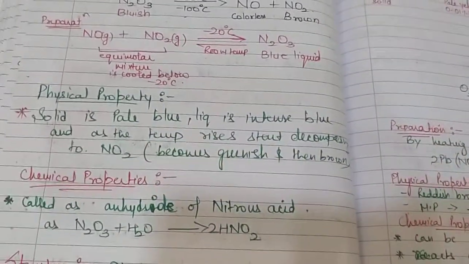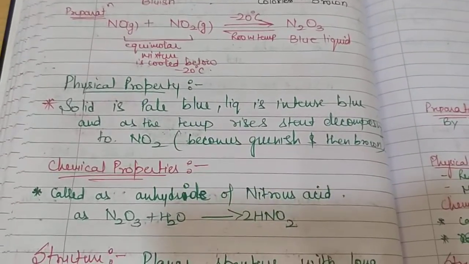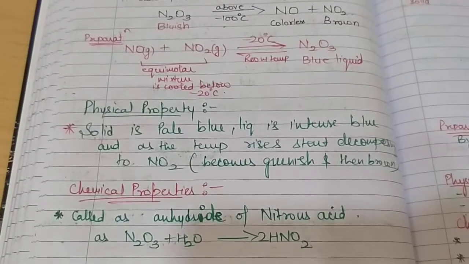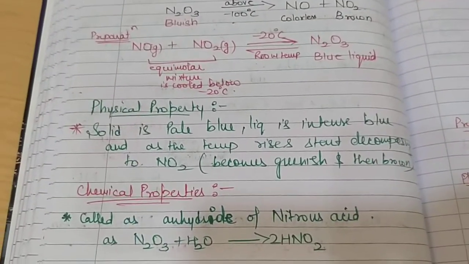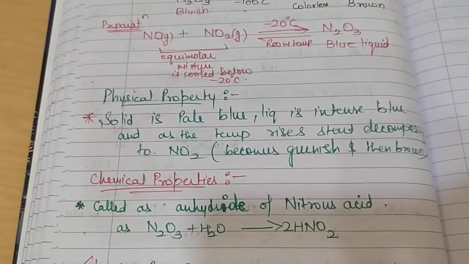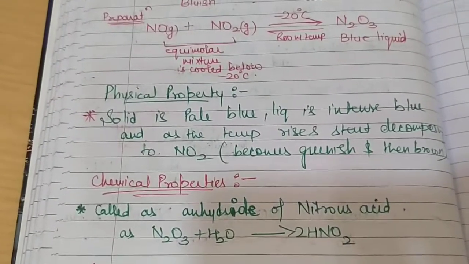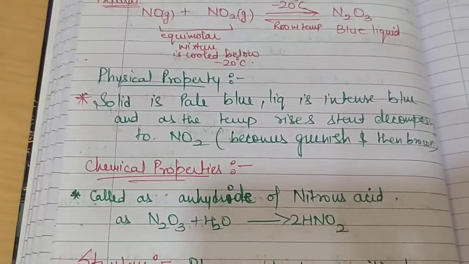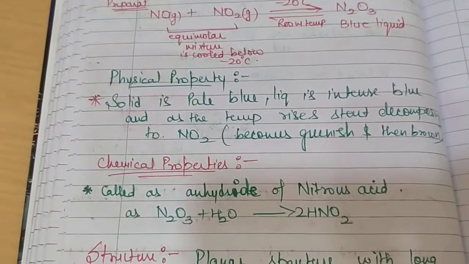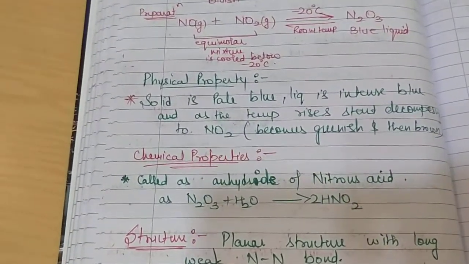If we want to discuss the physical properties, its color changes when we change the temperature conditions. Solid is pale yellow, liquid is intense blue, and as the temperature rises, it starts decomposing to give NO2 gas. So there will be the formation of brown color, which along with blue color will give an overall greenish tinge, which ultimately gets converted to brown due to the